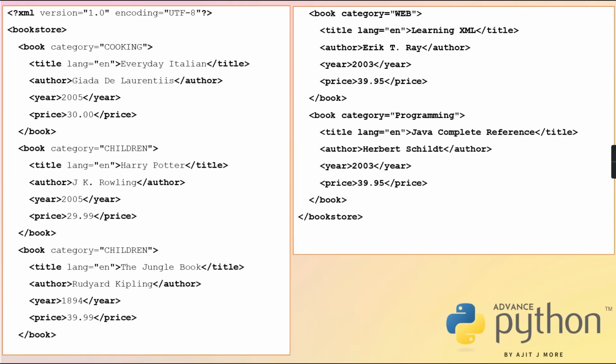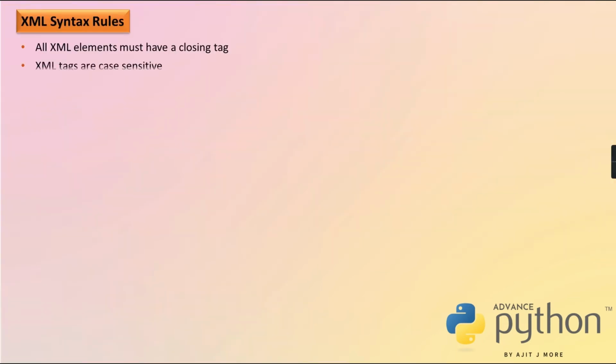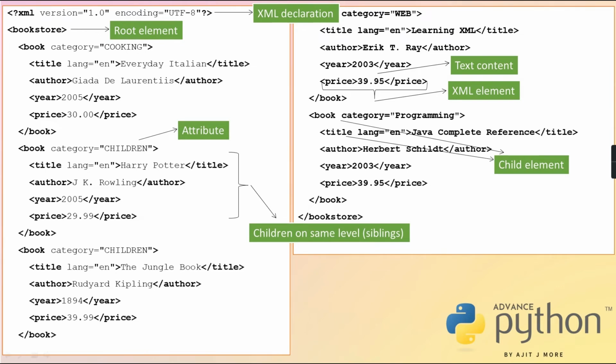See this one, here I gave all the labelings, what indicates what. Like these are attributes. This is also an attribute, lang equal to category. Then this thing, 30.00, is text content. This one, title till slash title, author, is one element, book till slash book is one element, bookstore till slash bookstore is one element, but this is a special element called the root element, plus the declaration line.